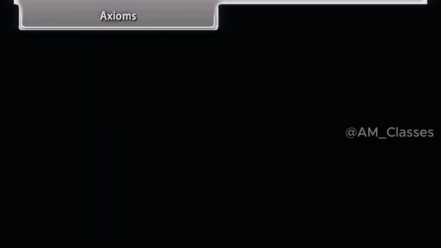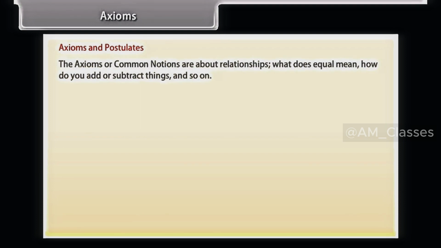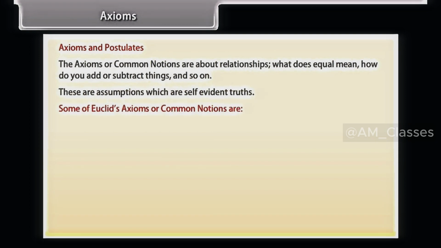Axioms. Euclid describes axioms and postulates, which we will discuss here. The axioms or common notions are about relationships. What does equal mean? How do you add or subtract things? And so on. These are assumptions which are self-evident truths. Some of Euclid's axioms or common notions are: